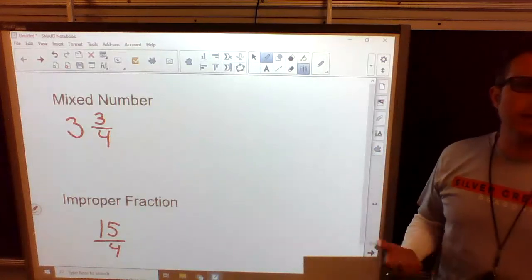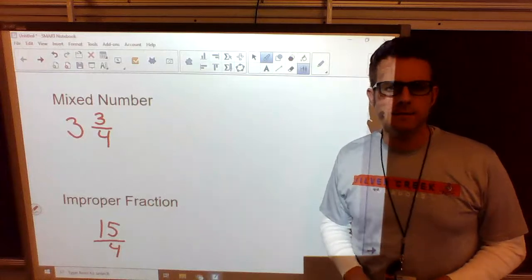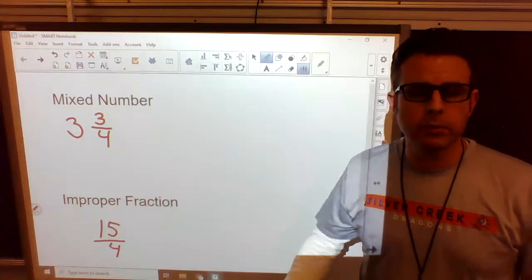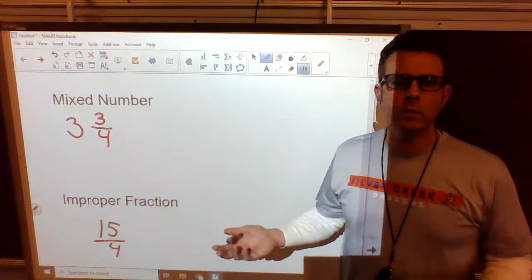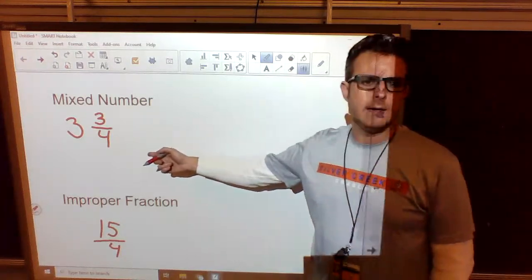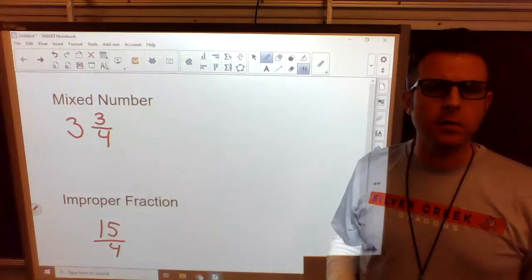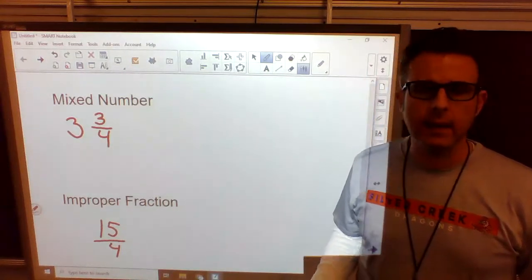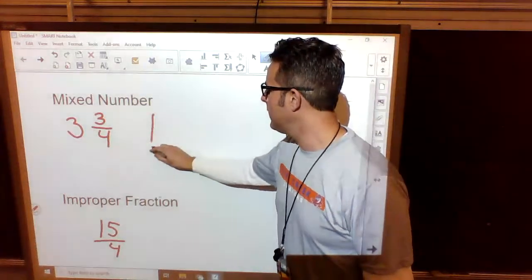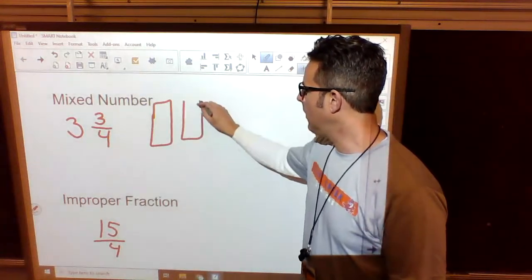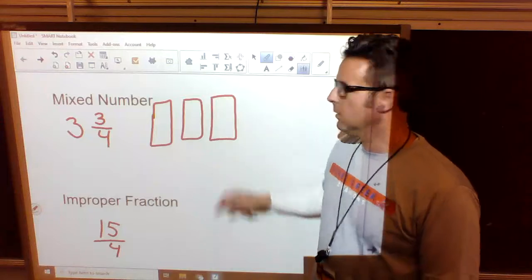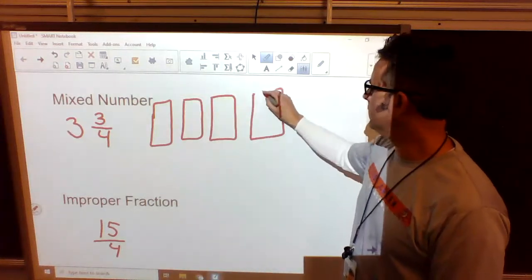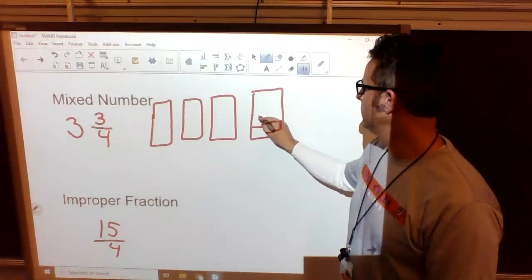So the first thing that we're introducing today is what's called a mixed number. A mixed number, all it is, is whole numbers plus a fraction. So what does that mean? Well, I have one written down for you. I have the number 3 and 3/4. What does that mean? That means we have 3 whole Butterfingers, or whatever, plus 3/4 of another Butterfinger.